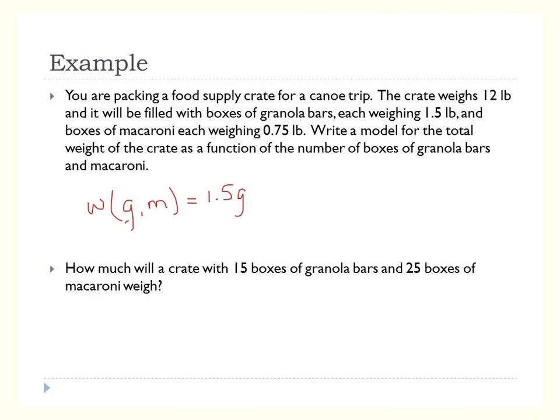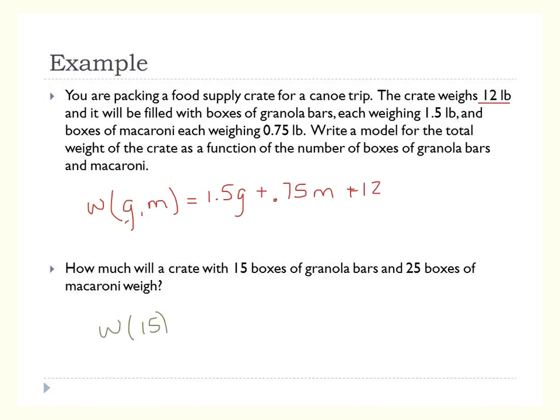If you take 2 granola bars, it'd be 3 pounds, plus how much the macaroni is going to weigh, which is 0.75 times m, plus we want the box itself because it says write a model for the total weight of the crate, so plus 12. So there's our function.